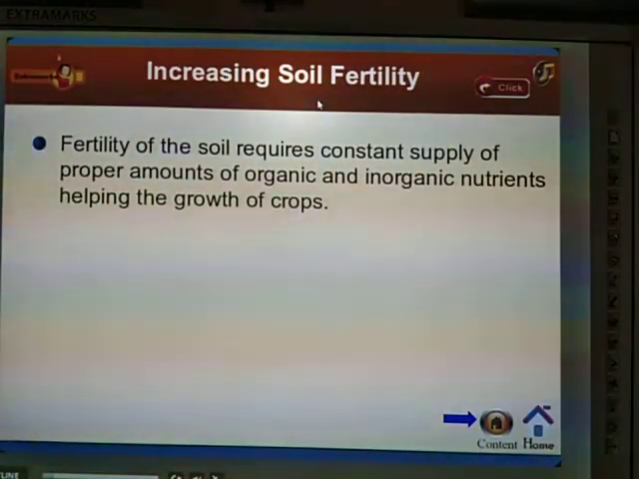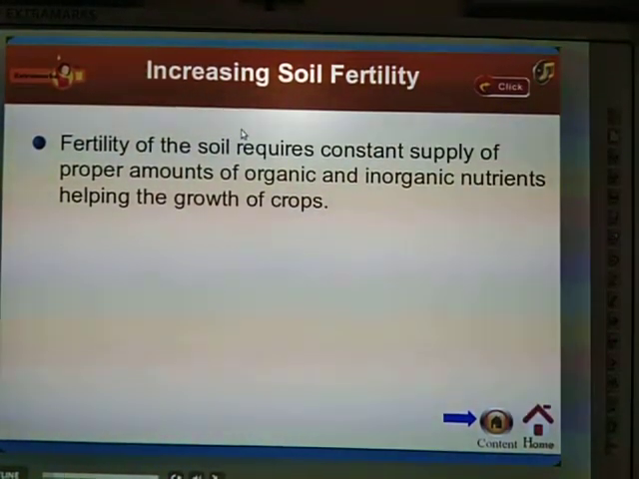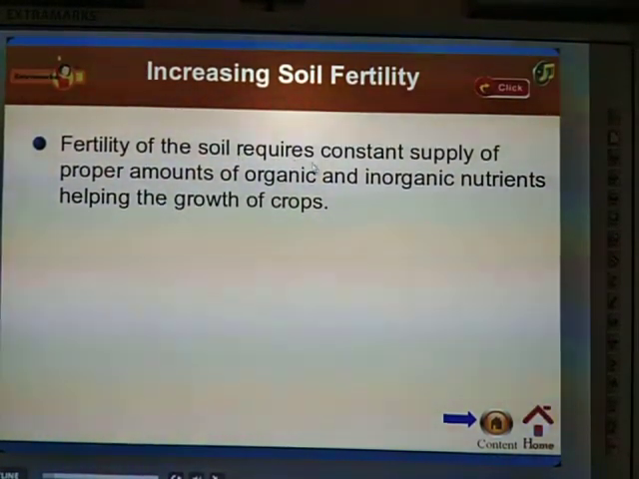So next, increasing the soil fertility. These microorganisms also help to increase the soil fertility. Fertility of the soil requires a constant supply of proper amounts of organic and inorganic nutrients, helping the growth of crops. So to fertilize the soil and get good healthy plants, the soil requires a constant supply of proper amounts of organic and inorganic nutrients.